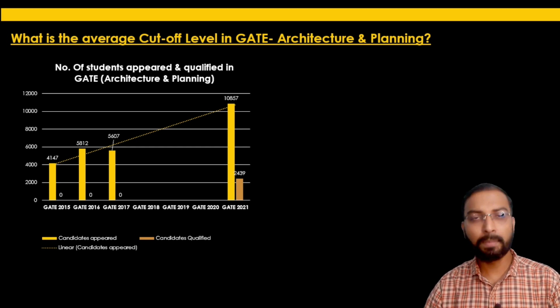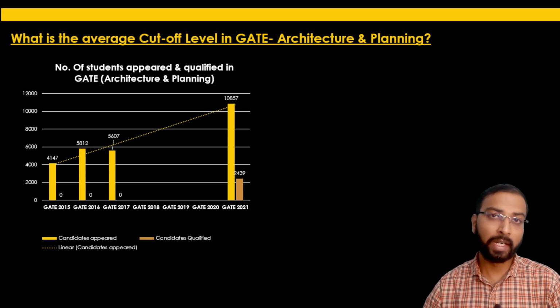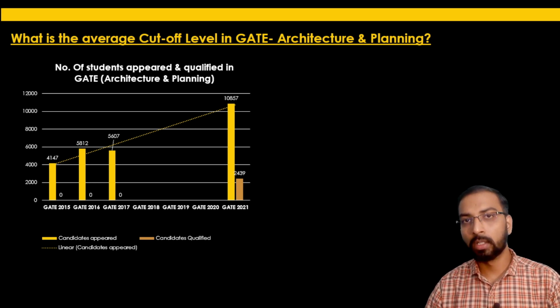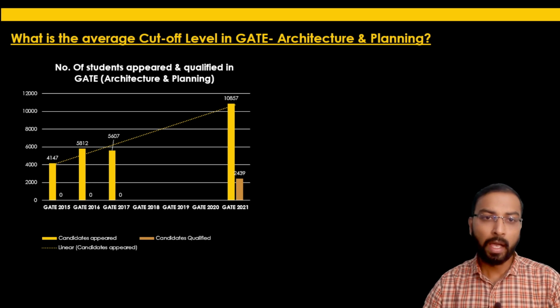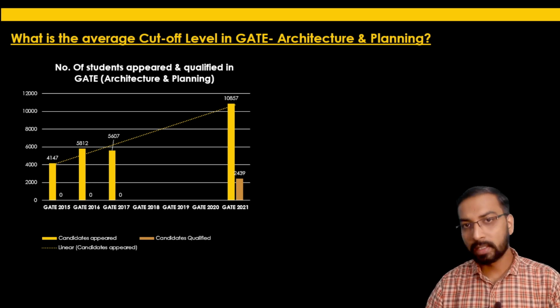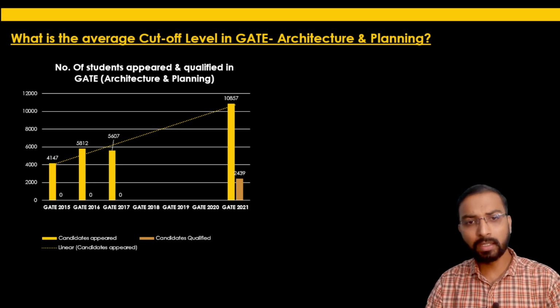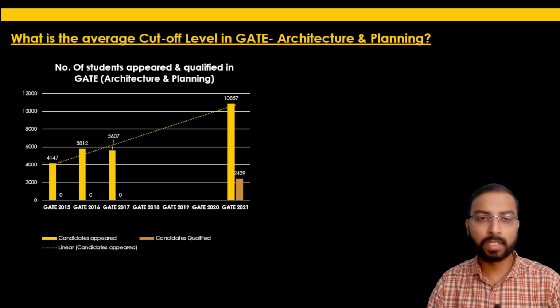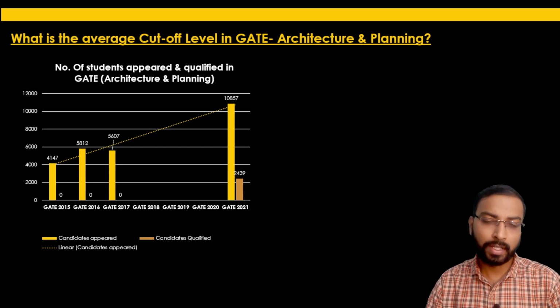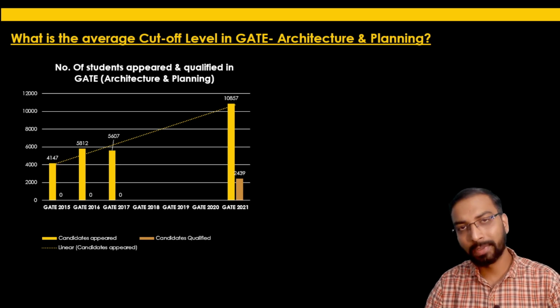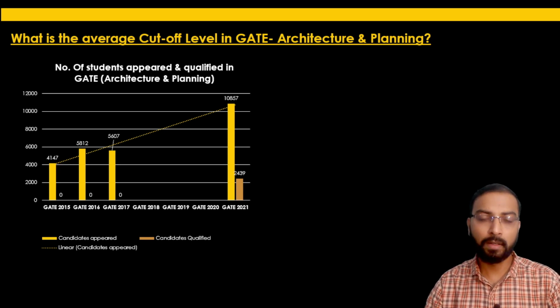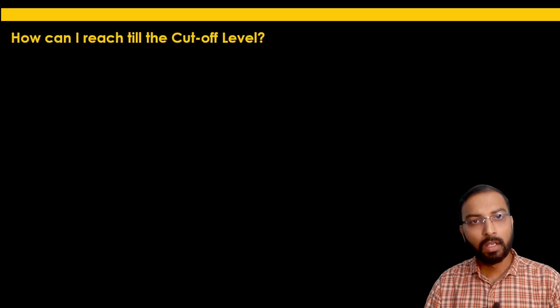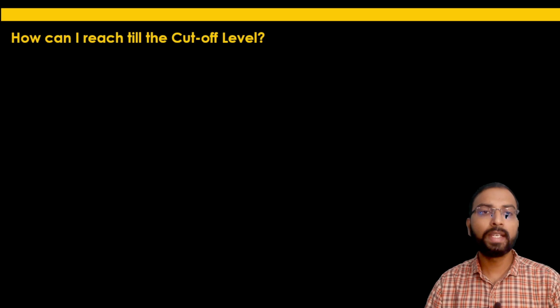So which are the steps one should adopt while appearing for the GATE exam, so that it will help the candidate to reach up to the cutoff level? These are the steps we are going to discuss in this lecture. So these are the general graphs we have discussed right now to show what the current situation is, and what kind of competition there is in this GATE exam. So the next point is, how can I reach the cutoff level? We are going to start our first step.